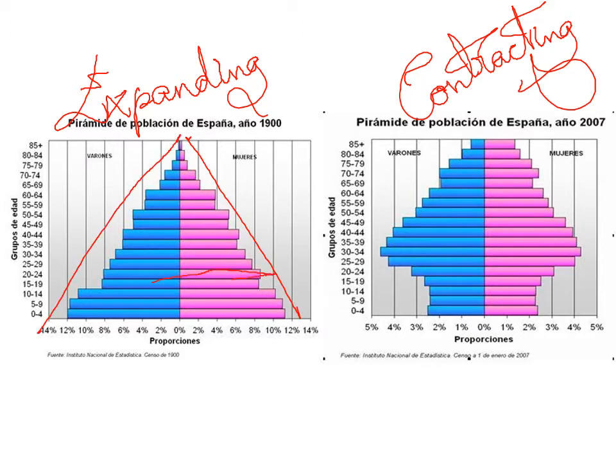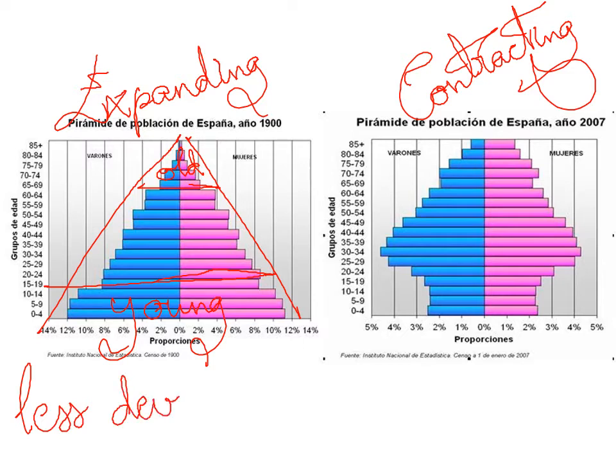The young population is very, very common, while there is much less old population. This is the kind of pyramid that we can find in a less developed country, or from the past.